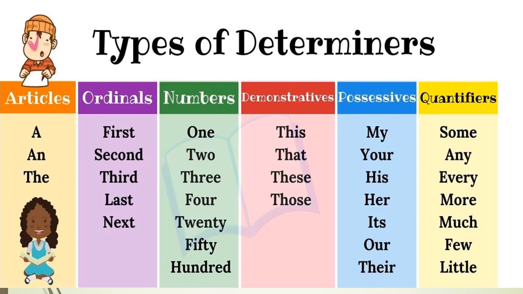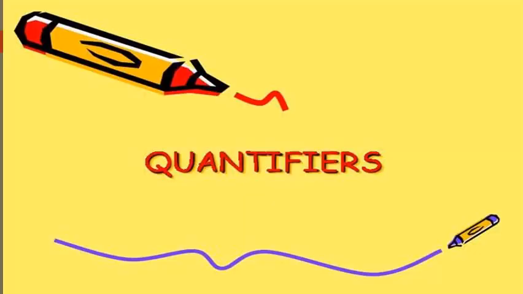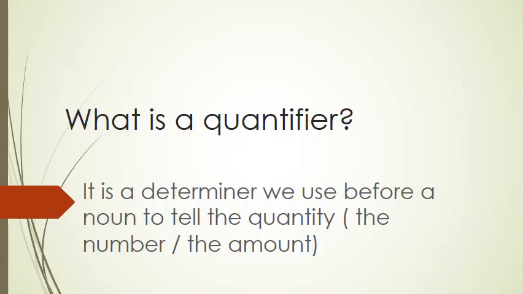And we said that there are different types of determiners, such as articles, and we talked about articles previously, numbers, possessives, quantifiers, and etc. But today we'll talk specifically about quantifiers. Actually, this word is taken from the word quantity. Quantity. So what is quantity? Quantity means the amount. So what is a quantifier? It is a determiner. Yes, هو أحد عائلة الdeterminer. We use it before a noun وحكينا determiners بيجوا قبل الnouns to tell the quantity.